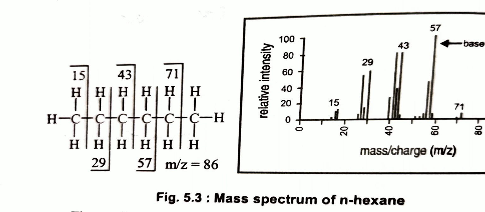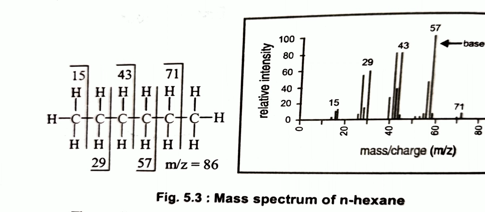Straight chain alkanes always give a molecular ion. Molecular ion means, in the case of hexane, the ion having mass to charge ratio 86. Straight chain alkanes always give a molecular ion peak, but its peak intensity decreases as chain length increases. The base peak is usually at m/z 57, corresponding to the C4H9 carbocation.